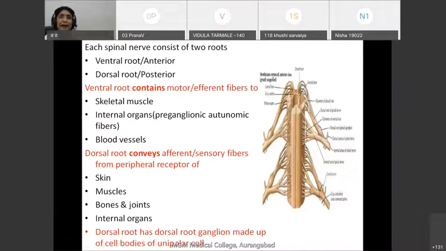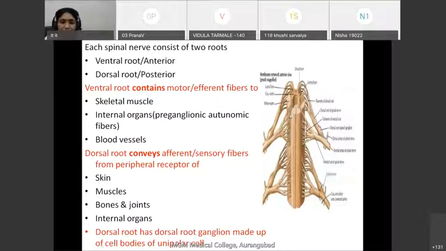Now, how is this spinal nerve formed? This part you have already studied, but let us revise it again. As we know, the spinal nerve has two roots. One is the anterior root or ventral root, another is the dorsal root or posterior root.